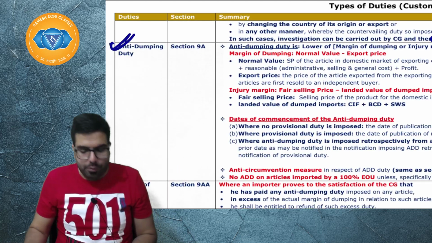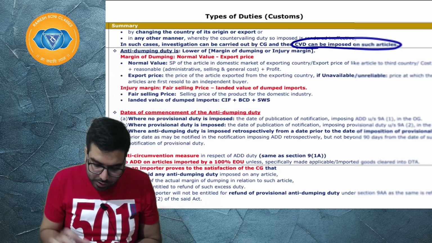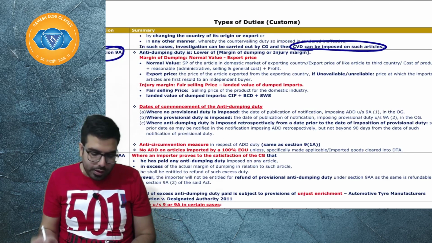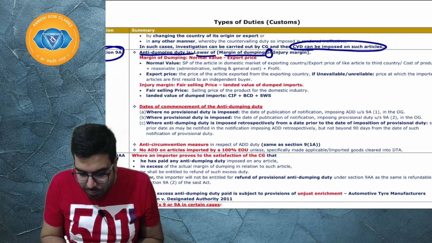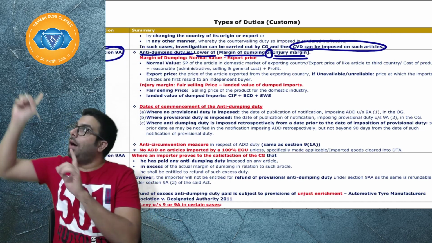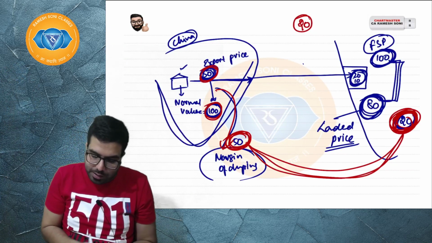I have already explained anti-dumping duty to you. Anti-dumping duty is under section 9A. Sir, how do we calculate anti-dumping duty? Anti-dumping duty is the lower of margin of dumping or injury margin. What is margin of dumping? I'll explain once again. Everyone listen.